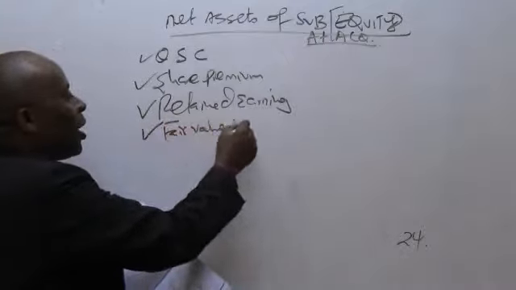Lakini tulikuwa na retained earnings at acquisition. Are you able to see the retained earnings at acquisition? Wamekuambia hapo jameni. Kuna mahali wamekuambia kwa additional information. Additional information wamekuambia that S Limited's net assets had a fair value of shillings 1400 as at 1st April 2016, represented by equity share capital of 775 and retained earnings of 625. So 625.